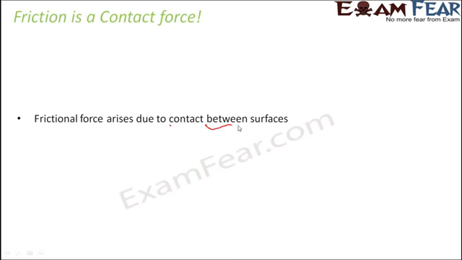Now let us look at some examples so that it becomes easier for you to understand. Here, what did you see? If you look at it once again, you see that when you apply a force, the ball starts moving. So the ball changes its state of motion. From rest, it starts to move. But after a while, it stops on its own. Now this happens only if the ball is moving over a rough surface.